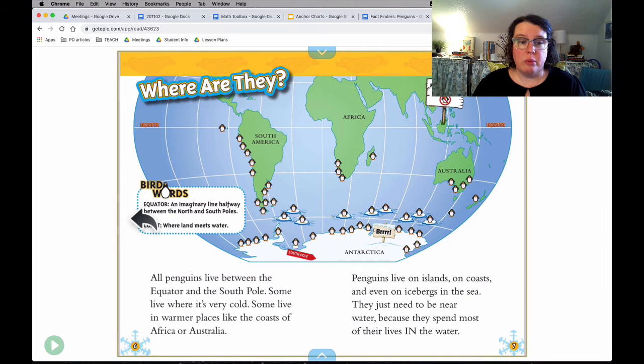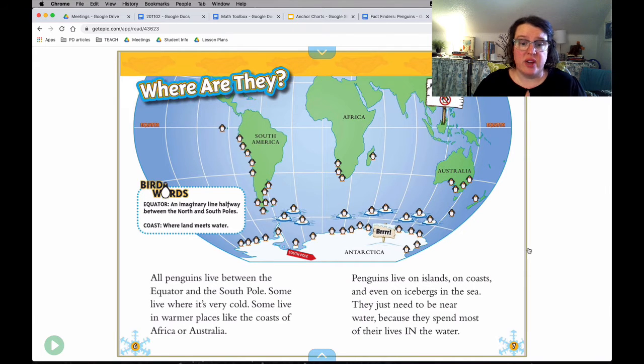So this book, if you remember from yesterday, is a nonfiction book, which means it has facts in it. It's not a story. It doesn't have characters or setting. It has facts about penguins and some cool things to help us learn, like headings and definitions and illustrations. I'm going to read the text to you. I'm going to read the words. And while I'm reading, I want you to think, are there facts in the words in the text that I can add to my fact finders list. Right, here we go. All penguins live between the equator and the South Pole.